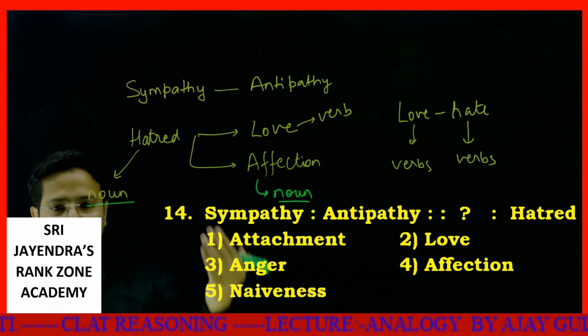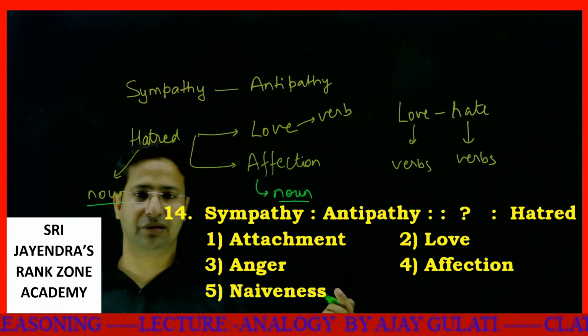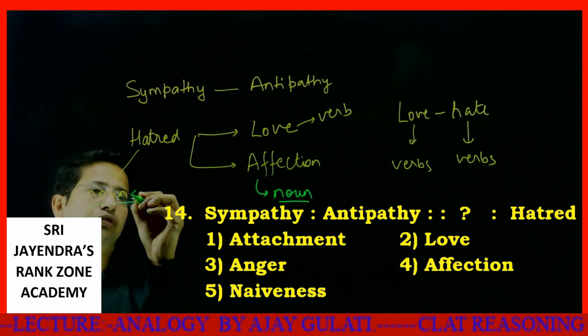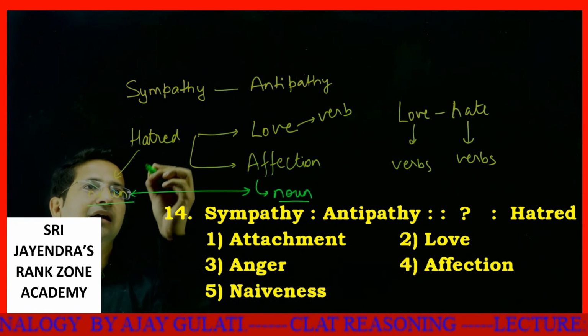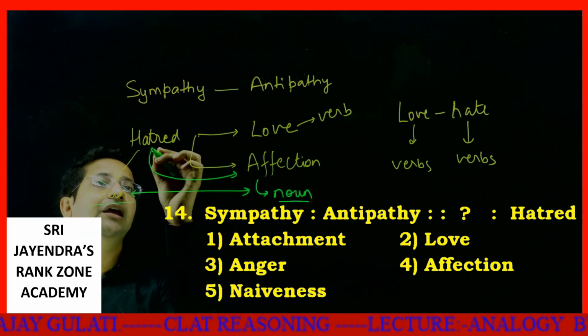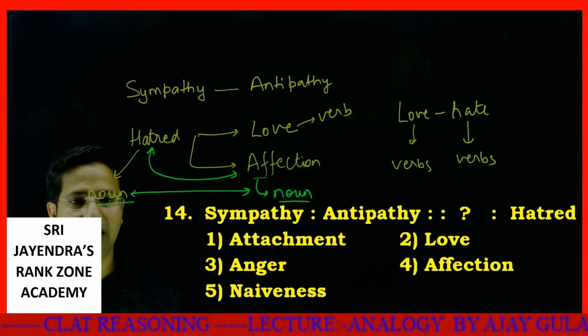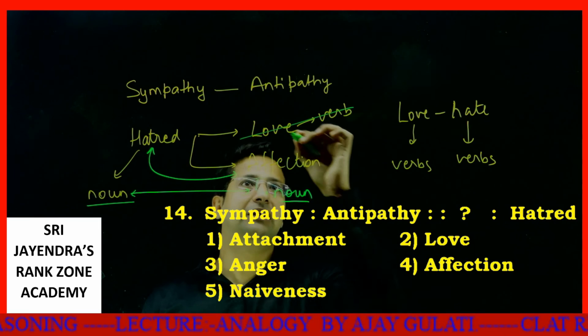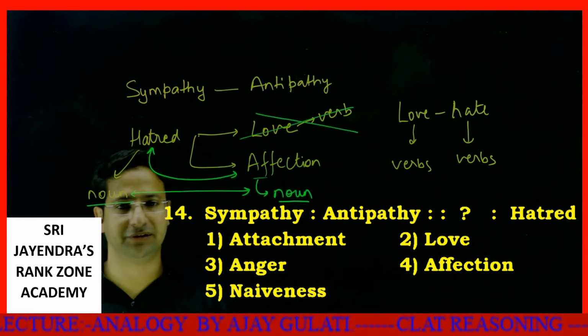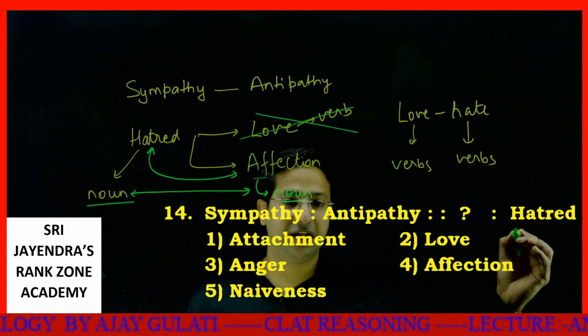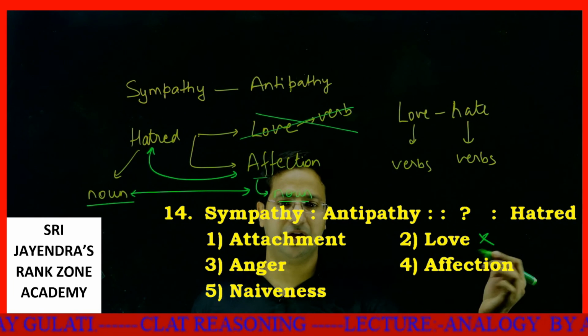Hatred is hate for someone. Affection is love for someone. So these are nouns. So these are the ones which are related. Your answer for hatred will be affection, and it won't be love. So kindly don't fall into this trap. Love has been deliberately given earlier than affection so that you may mark it.